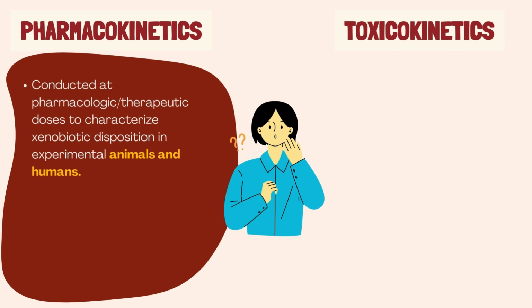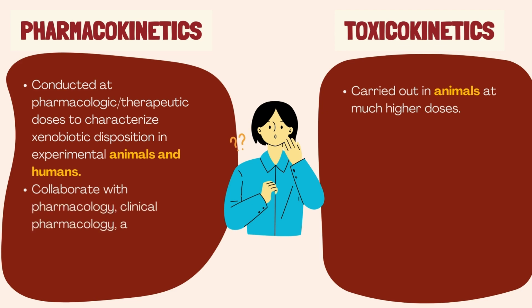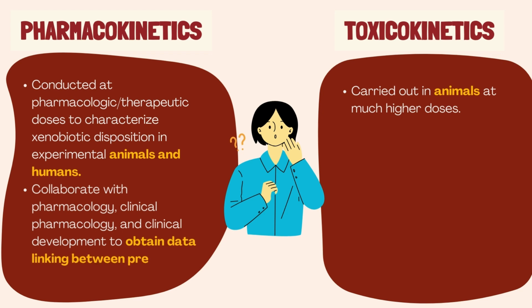Toxicokinetic studies are generally carried out exclusively in animals at much higher doses than those used in pharmacokinetic studies. Pharmacokinetic studies are a collaboration with pharmacology, clinical pharmacology, and clinical development, to obtain pharmacokinetic and pharmacodynamic data to provide a link between preclinical studies and humans.